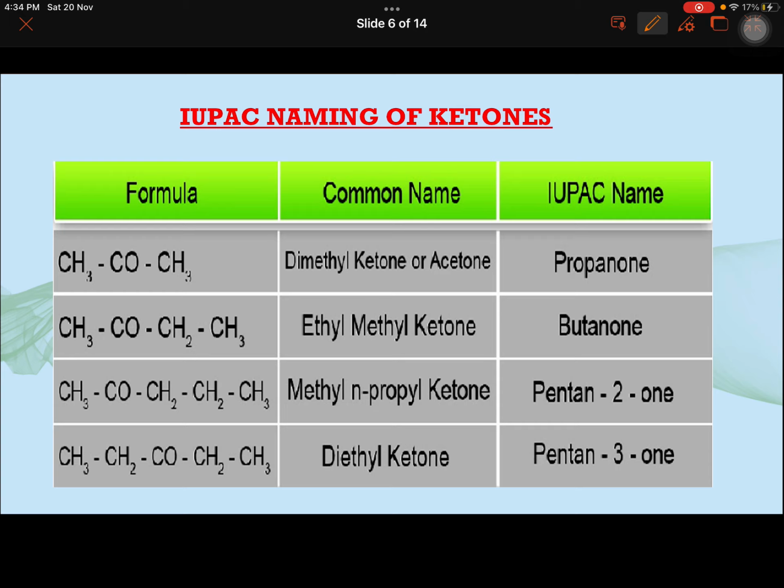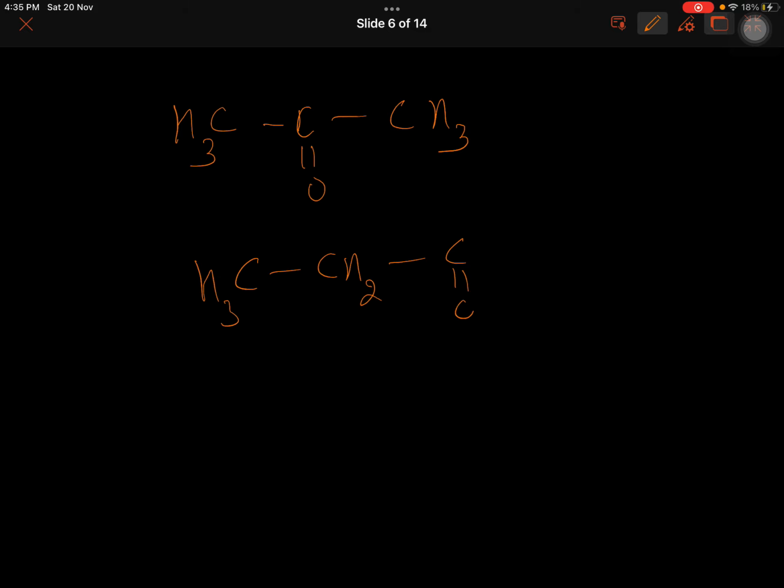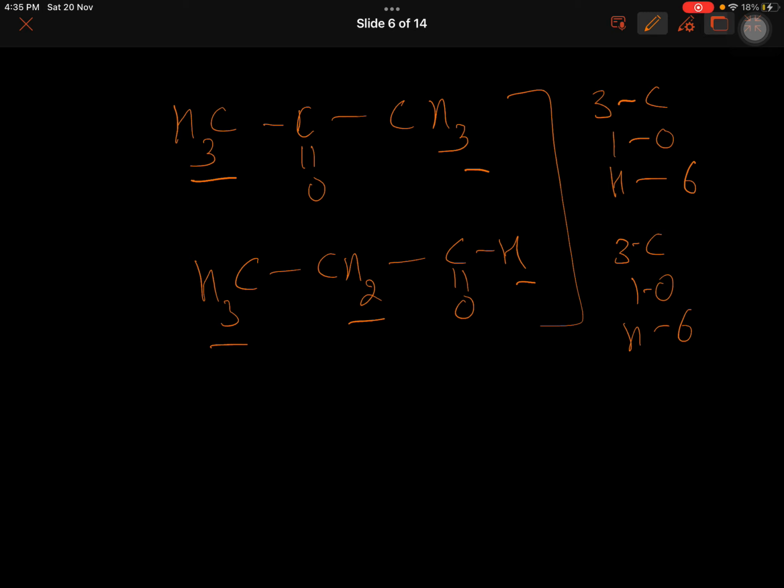The next functional group is ketone. In the ketonic functional group, you have the C double bond O in the middle of 2 carbons. So the simplest is with 3 carbons, only then can I put CO in the middle. Using exactly the same number of carbons, hydrogens and oxygens, I can make one more formula: CH3COCH3. See carefully. 3 carbons, 3 carbons, 1 oxygen, 1 oxygen. How many hydrogens? 3 and 3, 6, so hydrogens are 6. These are isomers.